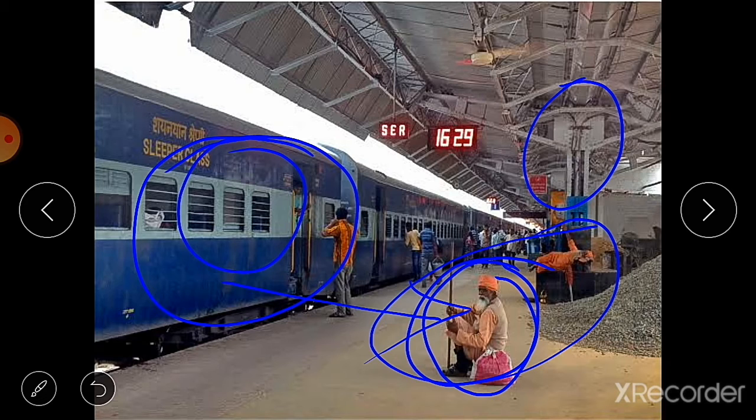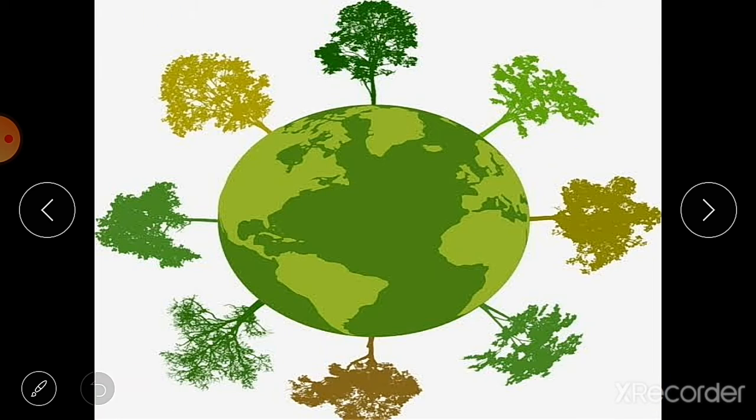Okay, and this example shows that the same object may be at rest with respect to one reference point and in motion with respect to another at the same time. We can take another example of the earth.